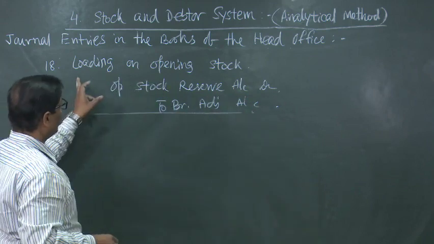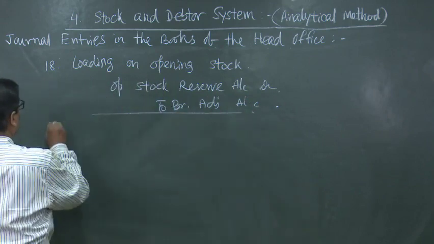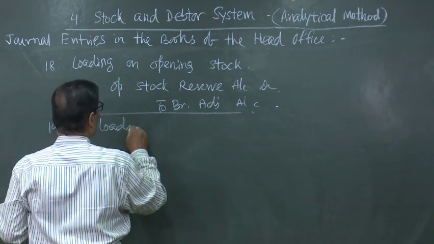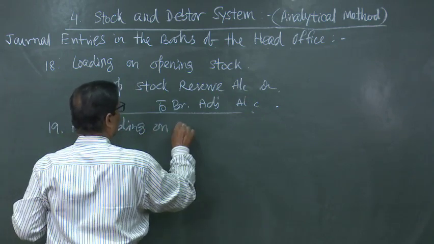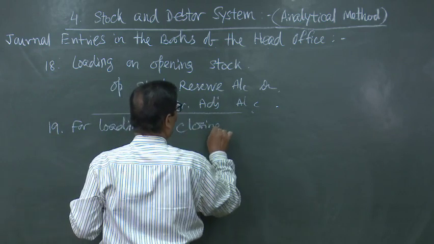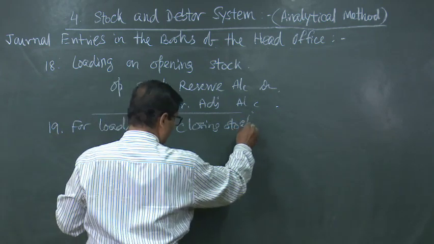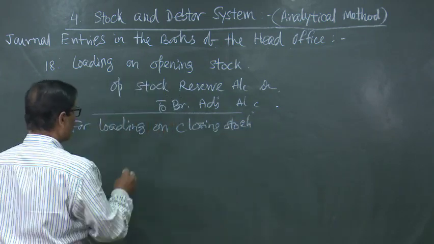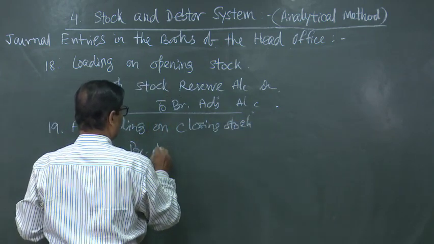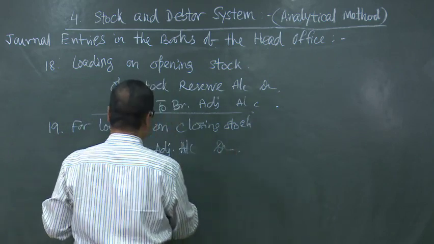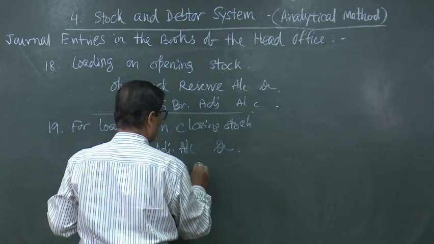Similarly, for loading on closing stock, the entry will be different, that means opposite. So, it will be branch adjustment account debited to closing stock reserve account.